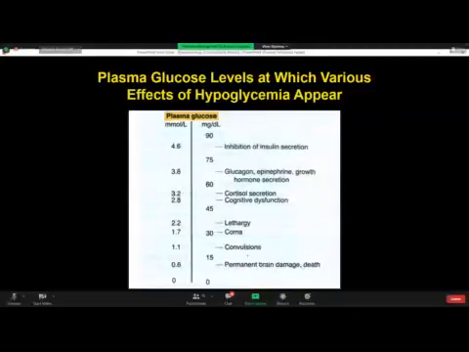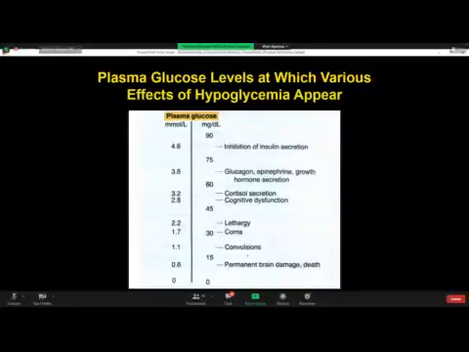If blood plasma glucose level falls below 45, that is, it goes to 40, it leads to lethargy. Lethargy means one knows that he is going to die and he wants to stand up, but he can't move his hand or fingers. He can't move his legs. And then if it goes to 30 milligram per deciliter, it may lead to coma. And up to 20, it may lead to convulsions of the body. And at 10 or below, permanent brain damage may occur, and it may also cause death in some unattended cases.